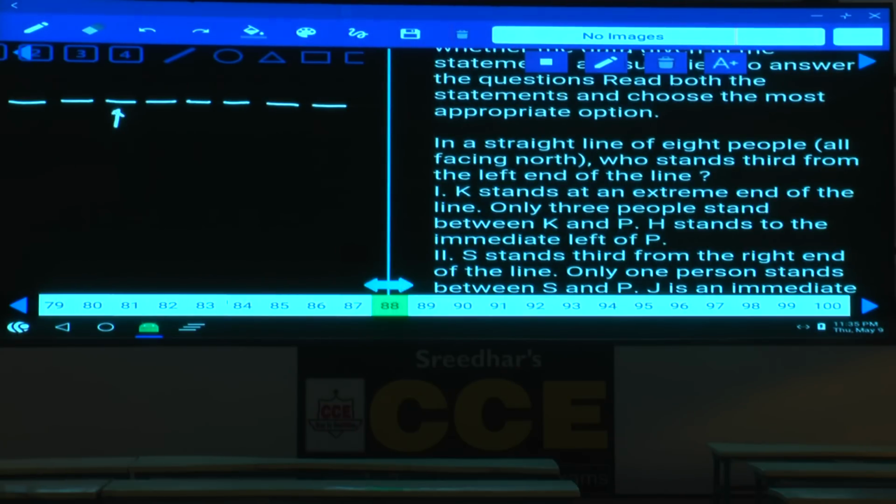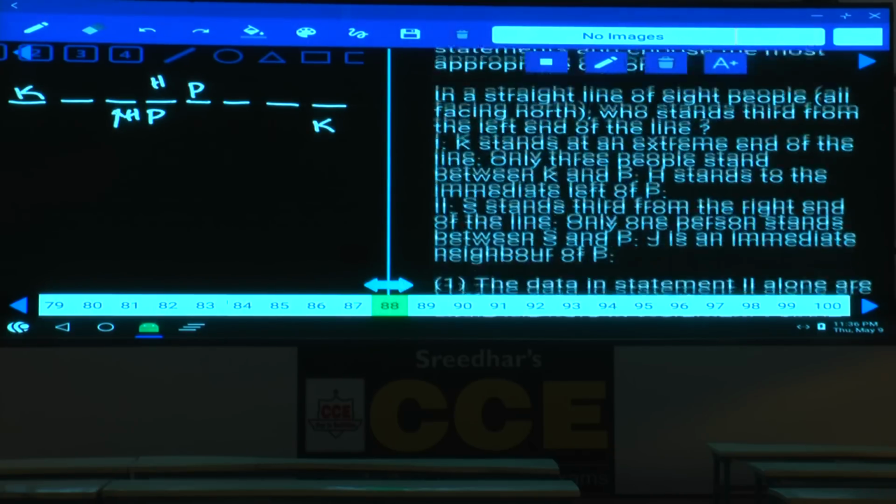Then condition number 1, K stands at an extreme end of the line. As K stands at an extreme end, there are two possibilities: K can be at the left extreme or the right extreme. And 3 people between K and P, so P can be here. H stands to the immediate left of P. In this case, H will be here, and in this case, H will be here. Are we getting a unique answer here? Maybe H or maybe some other person. Hence, 1 alone is not sufficient.